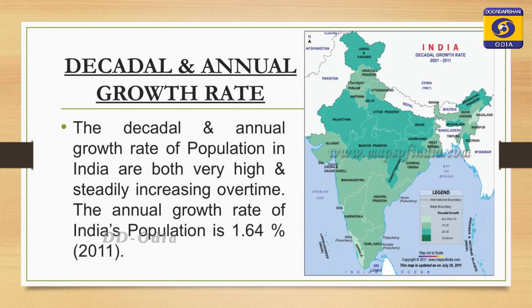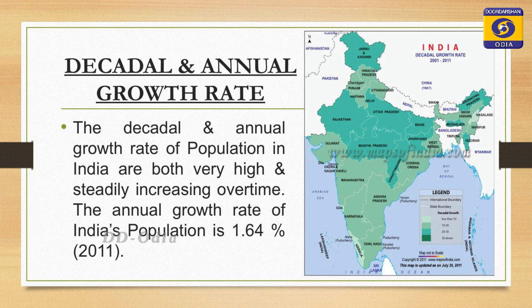Next, what is decadal growth and what is annual growth rate? Decadal growth rate means the population growth in a 10 year span, and the growth that occurs every year is called the annual growth rate. The decadal and annual growth rates of population in India are both very high and steadily increasing over time. The annual growth rate of India's population is 1.64% as per the 2011 census.